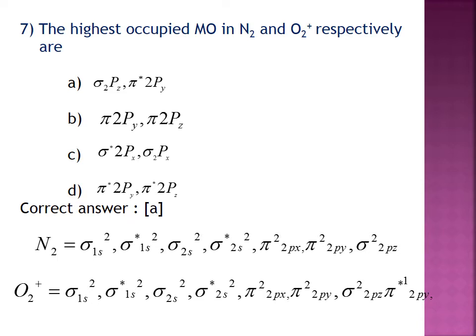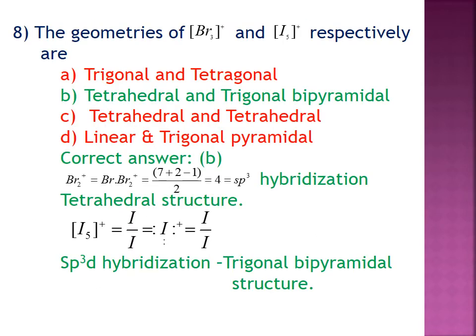If you look at the electronic arrangement of N2, we find the sigma 2pz orbital is the highest molecular orbital. Here option A is correct. And for O2 plus, the highest molecular orbital is pi star 2py. Therefore, for this question, option A is correct.